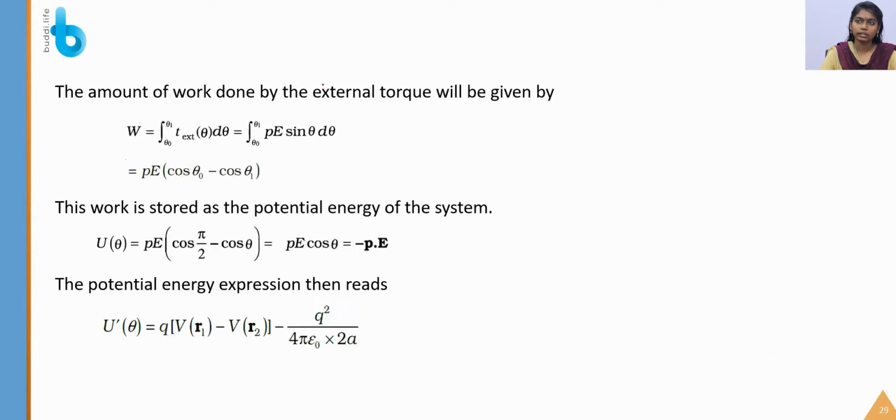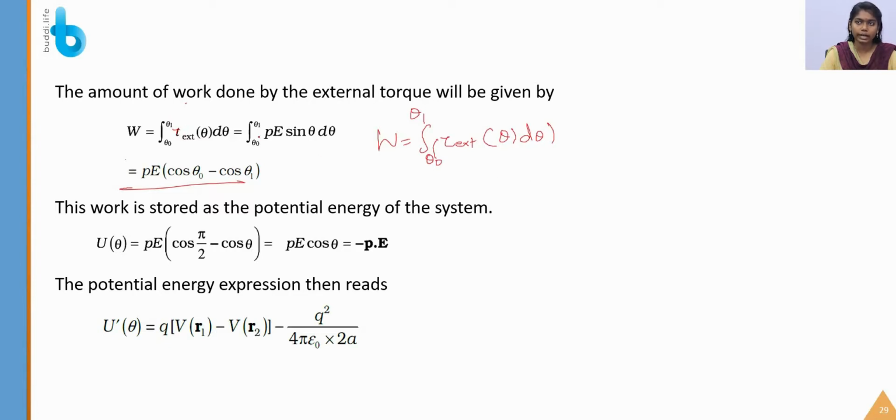So let us derive the torque equation. What is the work done by the external torque? How much work has to be done by the external torque? That is calculated by integrating tau from theta naught to theta 1, where tau is the external torque which I am applying externally, and it depends on theta.